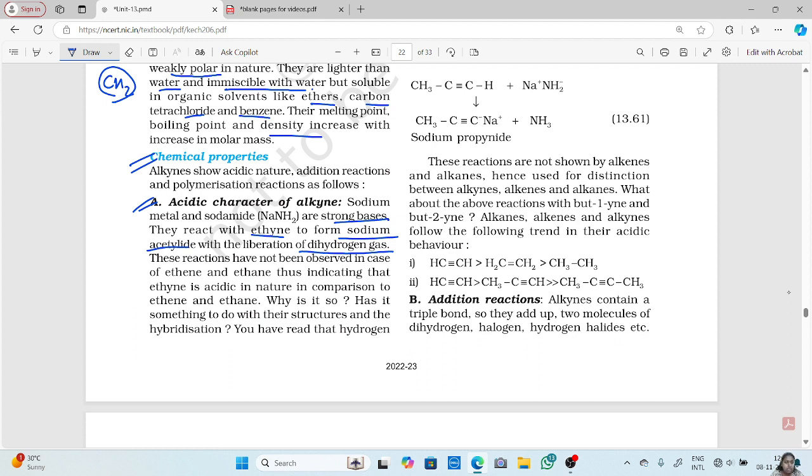Since sodium metal and sodamide are strong bases and ethyne can react with them, this indicates that ethyne is acidic in nature compared to ethene and ethane.